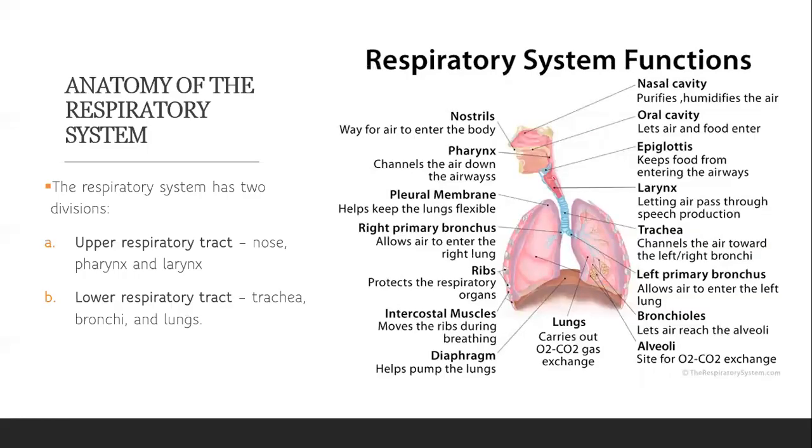Okay, so what is the anatomy of the respiratory system? The respiratory system can be divided into two divisions, the upper respiratory tract and our lower respiratory tract. The upper respiratory tract includes the nose, the pharynx, and our larynx, while our lower respiratory tract involves the trachea, bronchi, and our lungs.